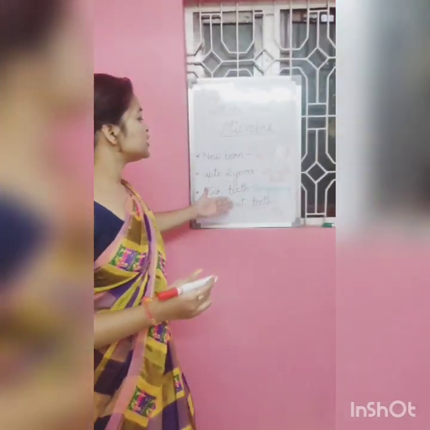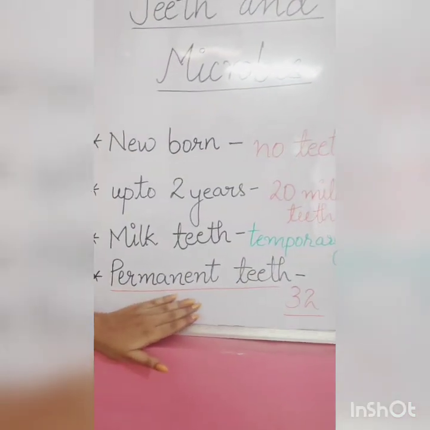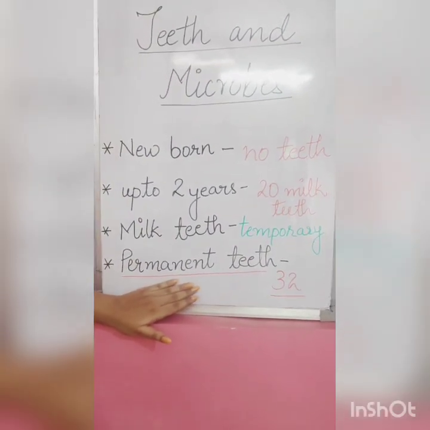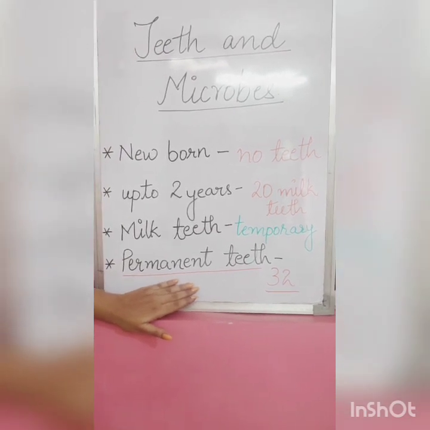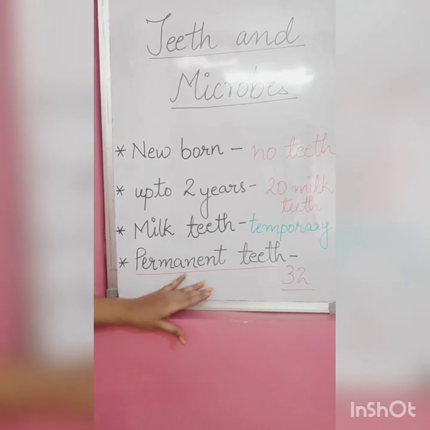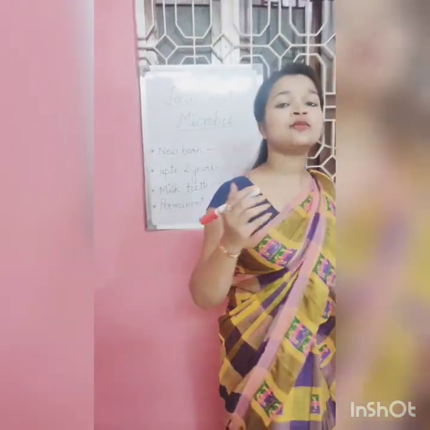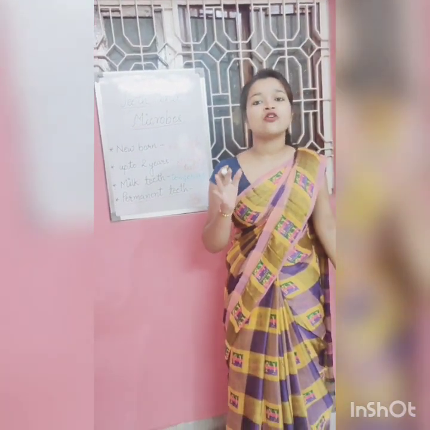Those teeth are known as permanent teeth, and these teeth are with you through the lifetime if you take proper care of them.